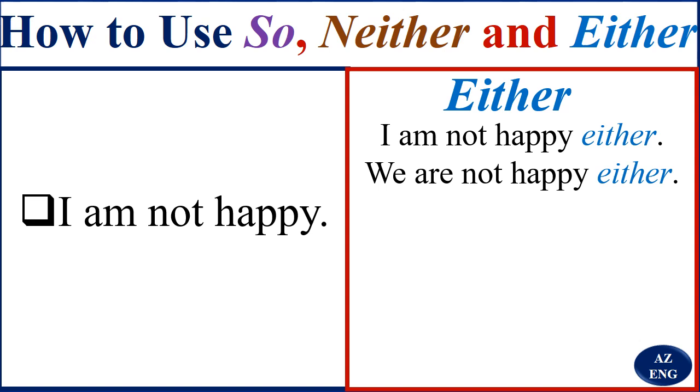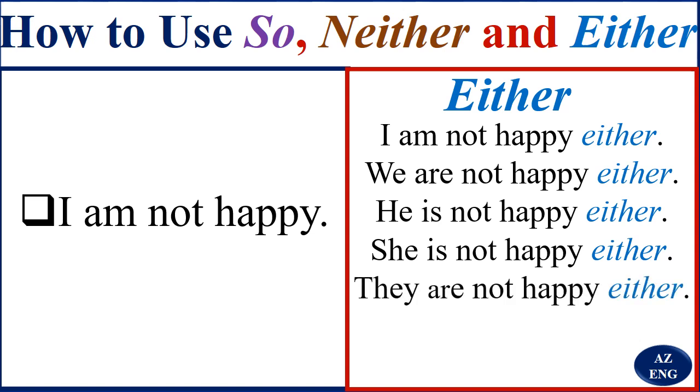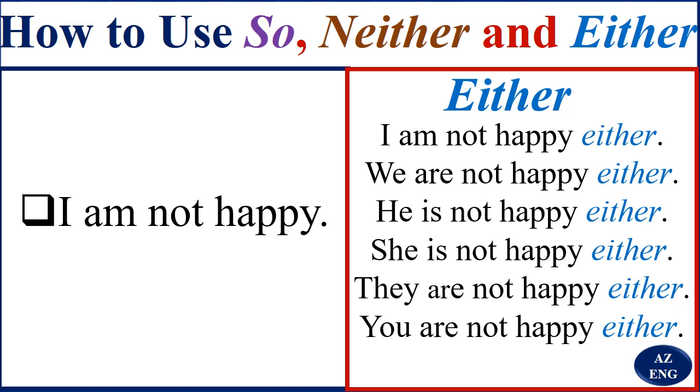We are not happy either. He's not happy either. She's not happy either. They're not happy either. You are not happy either. It means you are not happy too. You are also not happy. So I'm not happy either. We are not happy either. He is not. She is not. They're not. You are not happy either. So it's very easy, right?